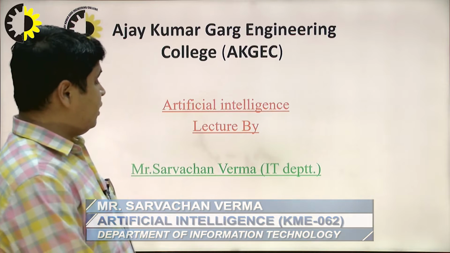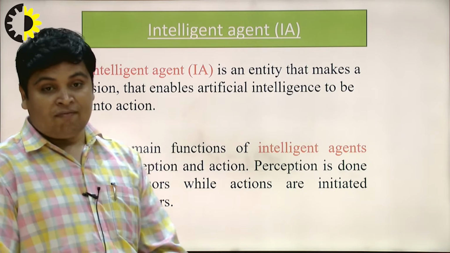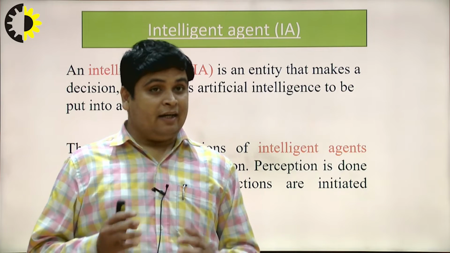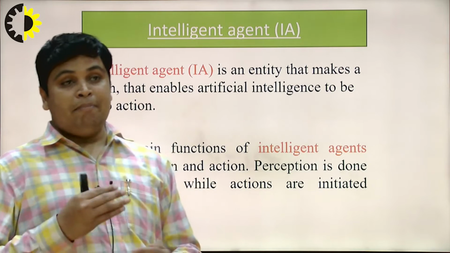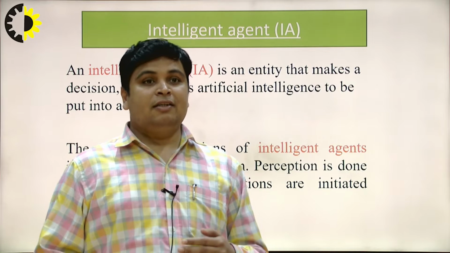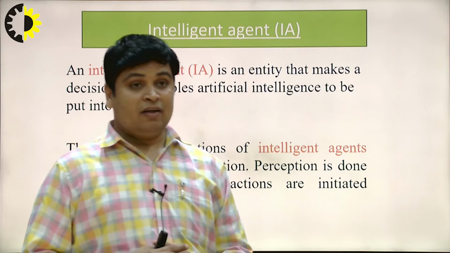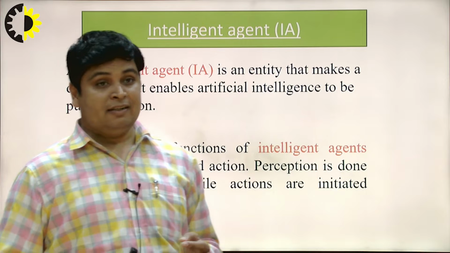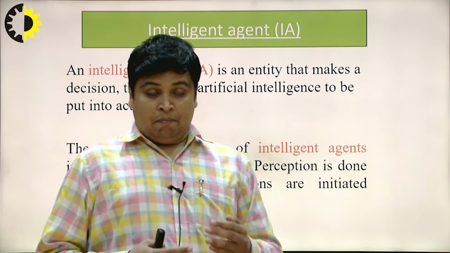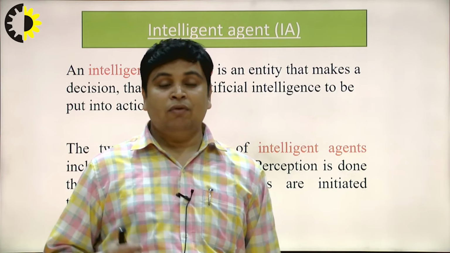Today I will discuss artificial intelligence agents. So what is the meaning of an intelligent agent? An intelligent agent in AI is an entity that makes decisions that enable artificial intelligence to be put into action. The main functions of an intelligent agent include perception and actions. Perception is done through sensors, while actions are initiated through actuators.